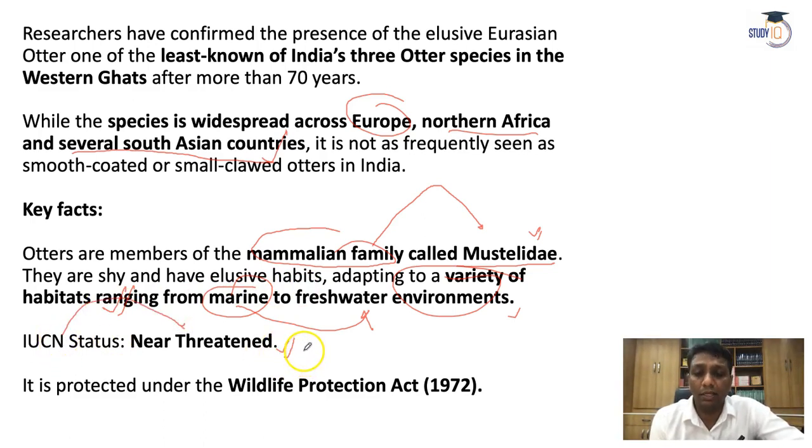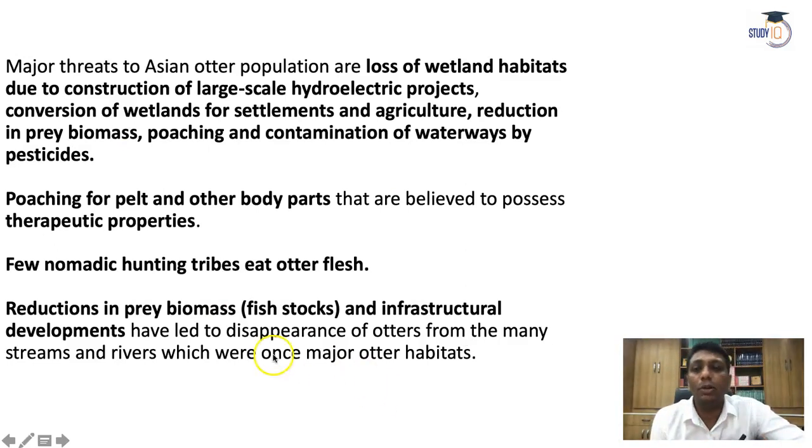In the coming future, they will be in the severe categories after getting a loss, and it is protected under the Wildlife Protection Act 1972. See, what are the major threats behind the loss of this otter? So here the reason is the loss of wetland habitats, which are the habitat areas of this otter, and how does this wetland habitat get lost? Due to construction of large scale hydroelectric projects in those areas, conversion of the wetlands for settlement and agriculture, reduction in the prey biomass, poaching, and contamination of waterways by various insecticides or pesticides.